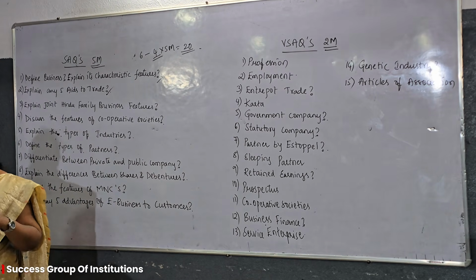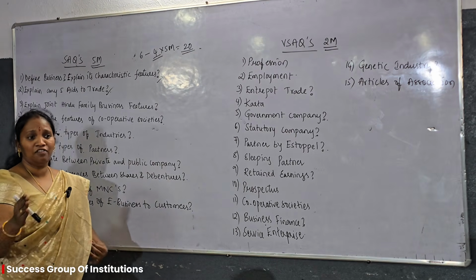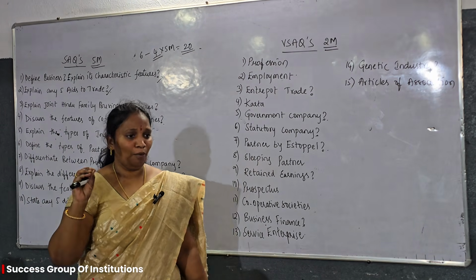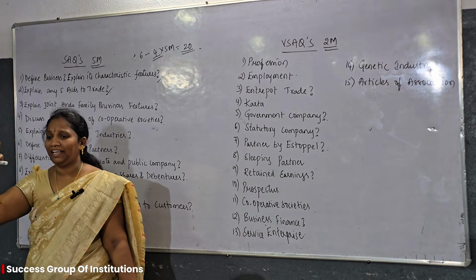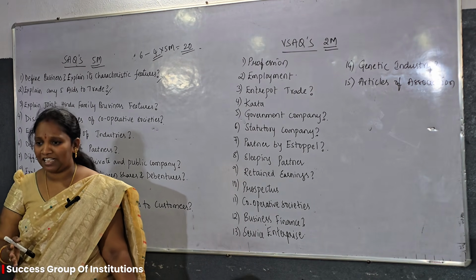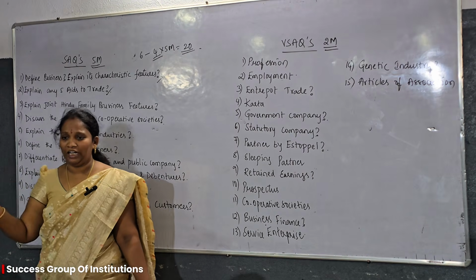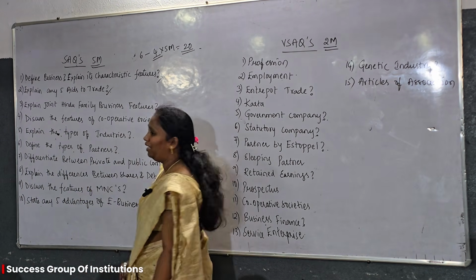Now, to do the trade process in an easier way, all these are the auxiliaries which are helpful to the trade process. So what are the aids to trade? Transportation, banking, warehouse, financial services. Now advertising. All these are the important aids to trade. Next one is explain joint Hindu family features.